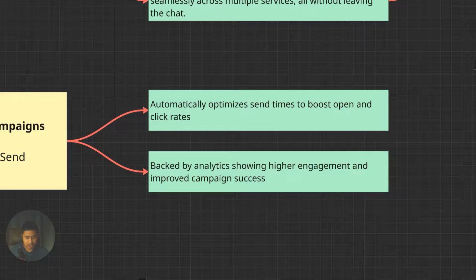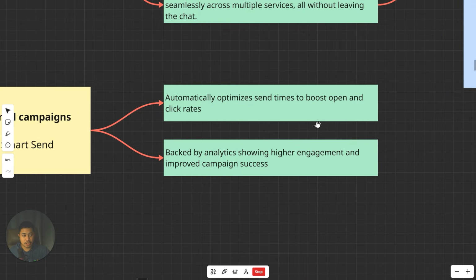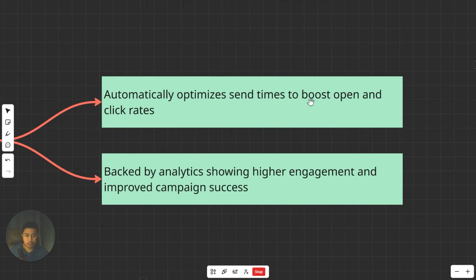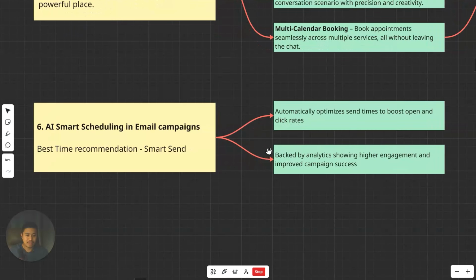Because if na-analyze niya aling time of the day na most active yung nasa contact list mo, then dun niya isasuggest netong AI smart scheduling system ng GoHighLevel na isend mo yung email, so that ultimately we'd be able to boost yung open and click rates ng mga emails na sinesend out mo with your client, basically. So this will be backed by analytics showing higher engagement and improved campaign success. So this will just take a step further into making you more powerful as a marketer without you having to do more things, basically. Kasi this will just do it for you in the background, kumbaga.